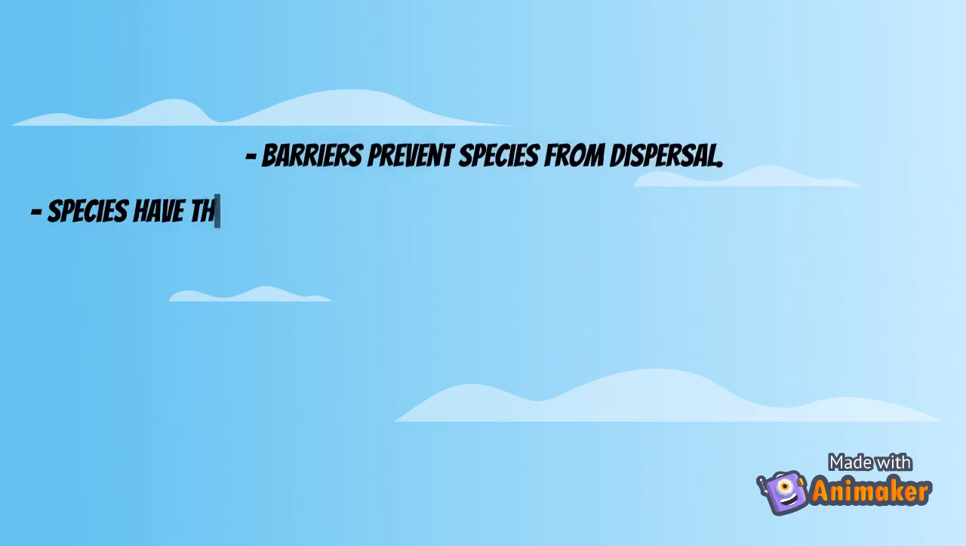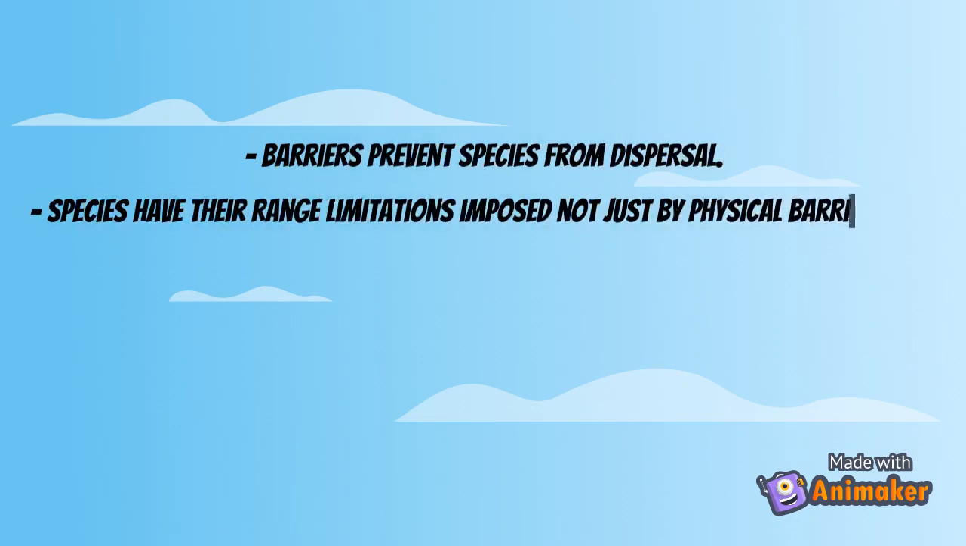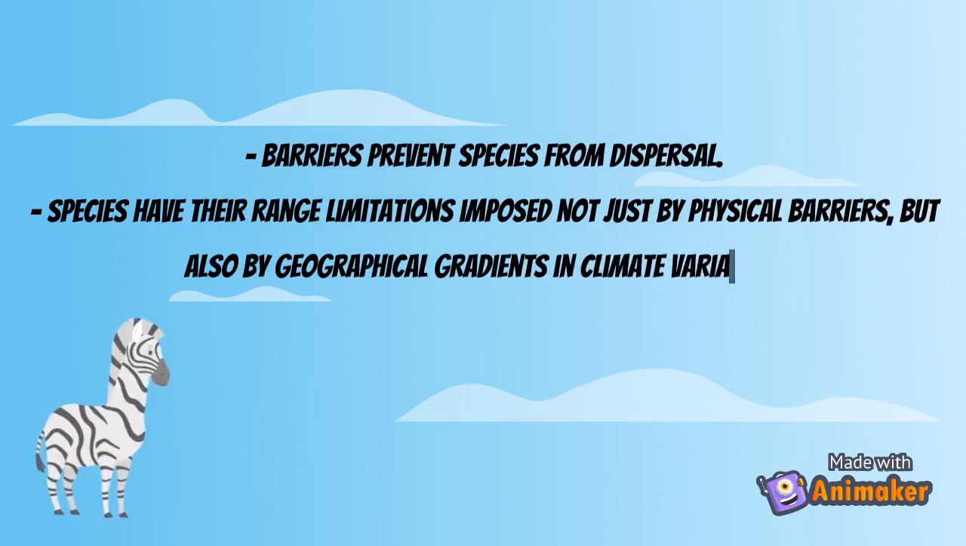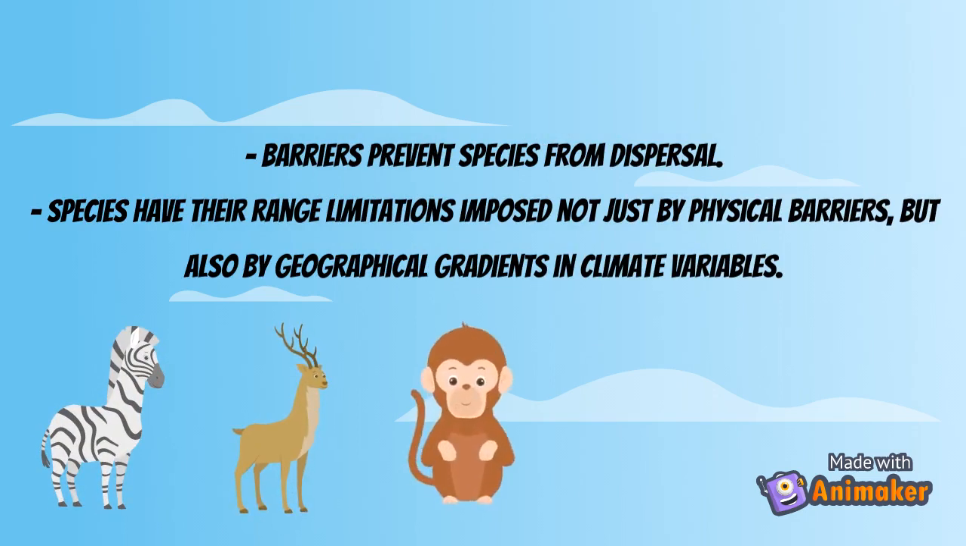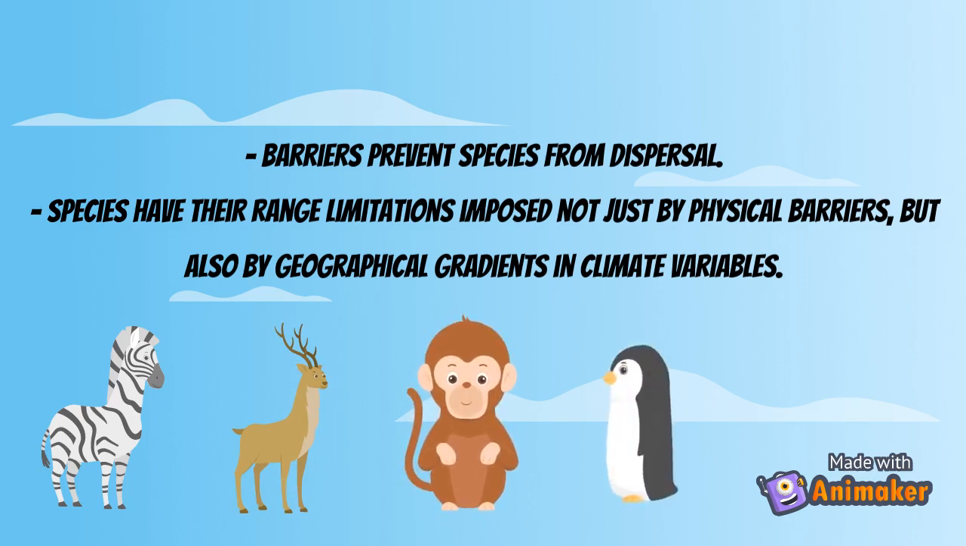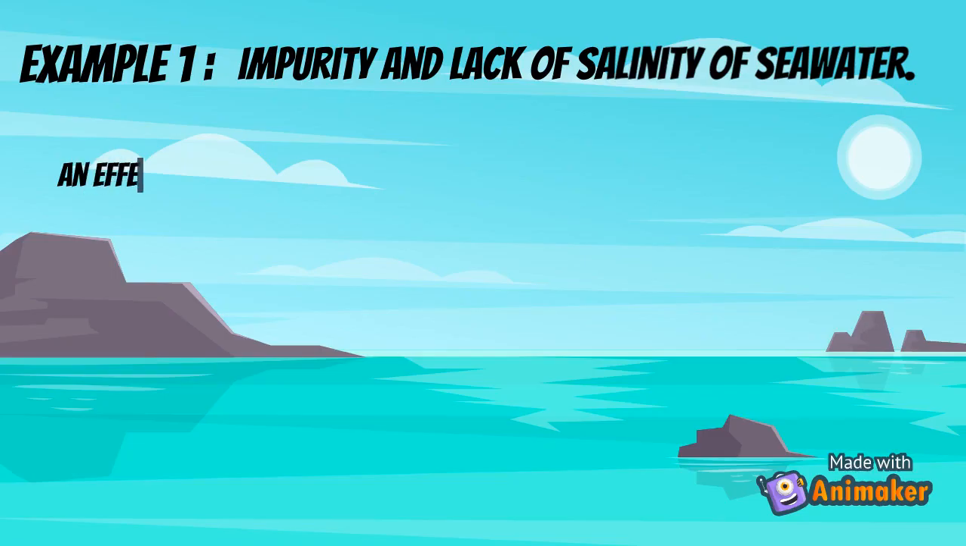Barriers prevent species from dispersal, especially in the cases of oceans for terrestrial species, land masses for marine species, and transition between freshwater and marine systems for many aquatic organisms. Species have their range limitation imposed not just by physical barriers but also by geographical gradients in climate variables.